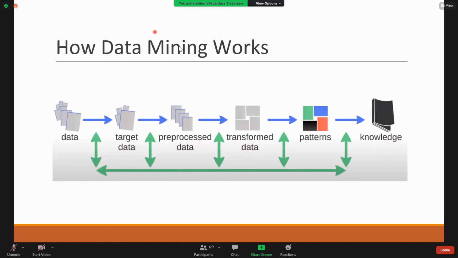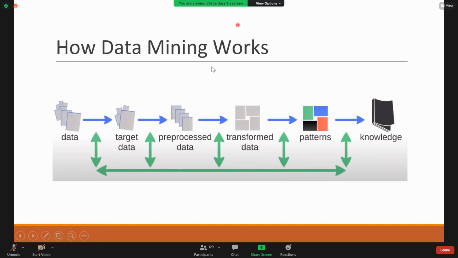Data transformation can be applied, and then patterns can be generated by applying the data mining technique, out of which we get the knowledge. The final result is the knowledge. This is an iterative process actually, so we have the arrow marks. Once suitable patterns are not acquired, we start the process again.